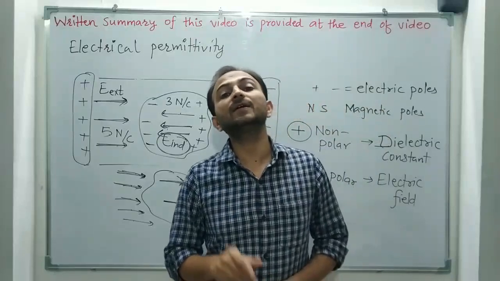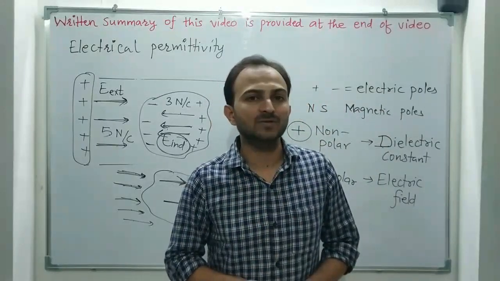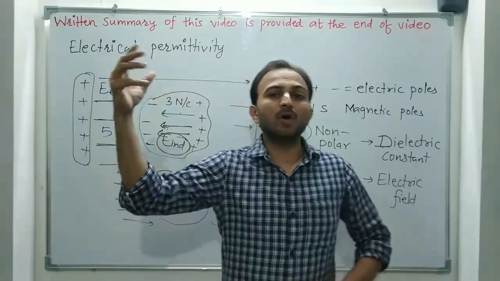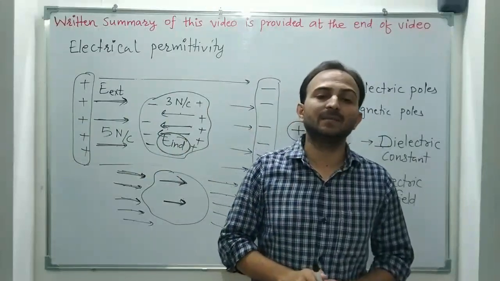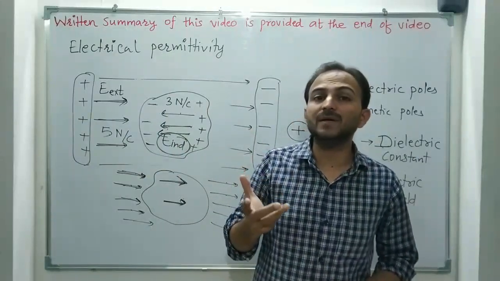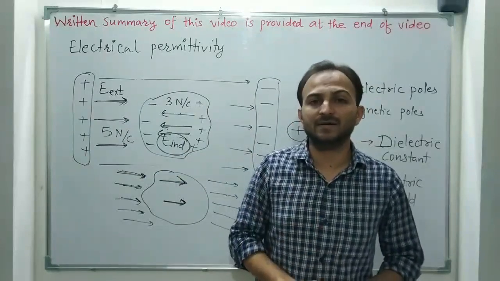So the net electric field inside the material will reduce. If there are more field lines outside, there will be fewer field lines inside the material. This is how materials respond to an external electric field.